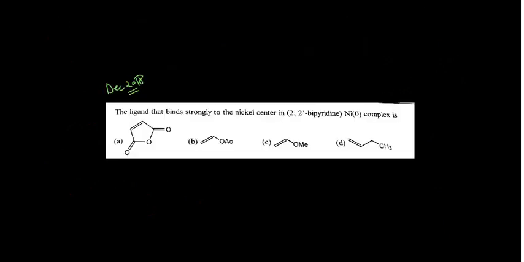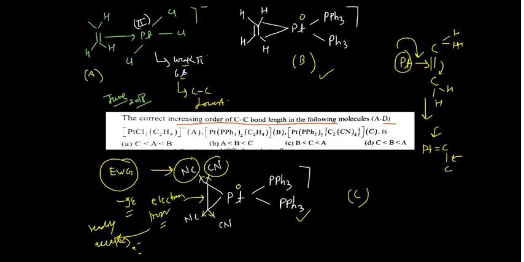So when bond length increases, this C will have the highest bond length. You have to look for the option where C is having the highest bond length and A is having the lowest bond length. In option B you can see this is correct. A is having the lowest carbon-carbon bond length, and C is having the highest carbon-carbon bond length.